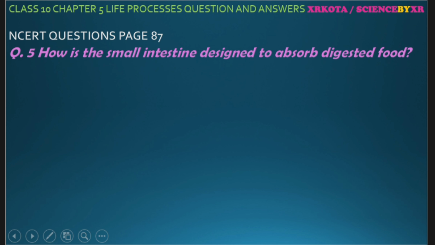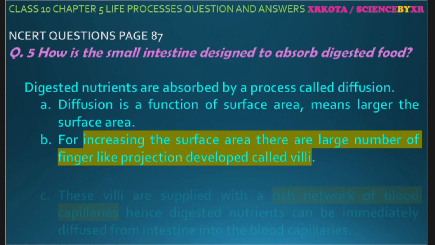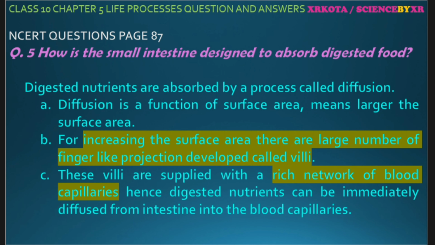Question number 5. How is small intestine designed to absorb digested food? The small intestine has a large number of finger-like folds called villi. Digested nutrients are absorbed by a process called diffusion. Diffusion is a function of surface area, meaning the larger the surface area, the greater the diffusion. So for increasing the surface area, a large number of finger-like projections called villi are developed in the small intestine, and these villi are supported by a rich network of blood capillaries, so that digested nutrients are directly absorbed by the villi and put into blood. This is how absorption is efficiently performed.